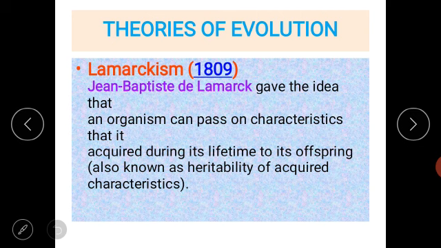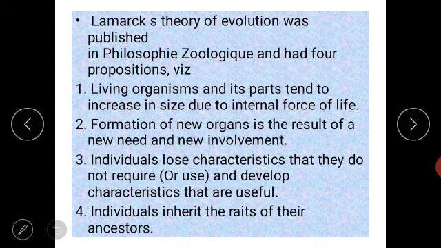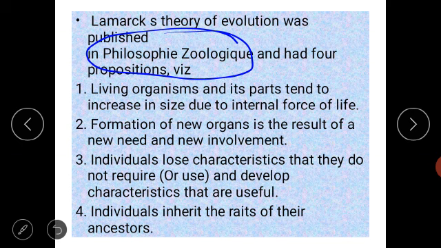Offspring means baby. Also known as heritability of acquired characters, means developing character. First, the organism develops the character, then that character is maintained for a lifetime, which is maintenance of the character, and that character is transferred to the new generation, which is also called heritability of acquired characteristics. Lamarck's theory of evolution was published in Philosophie Zoologique. Philosophie Zoologique is the book of the scientist, and he gave the idea of evolution in his book.